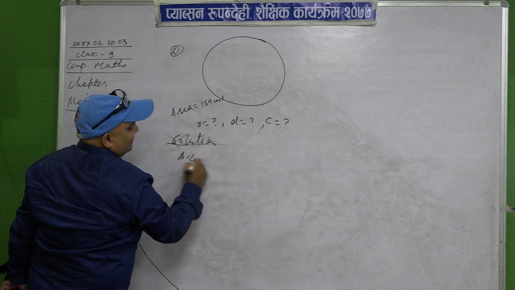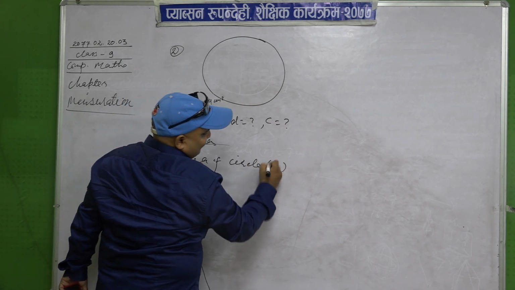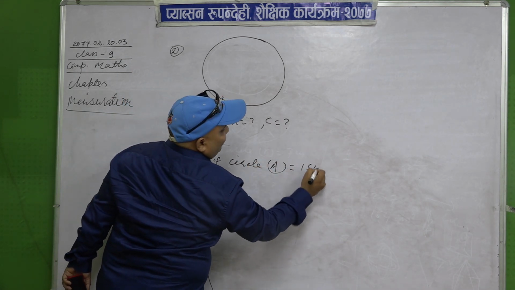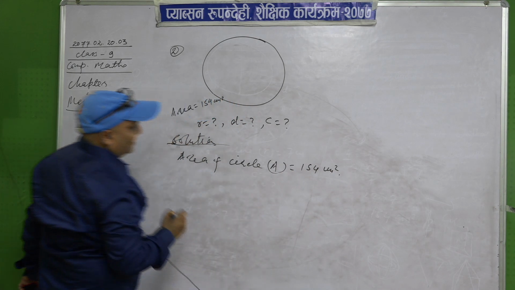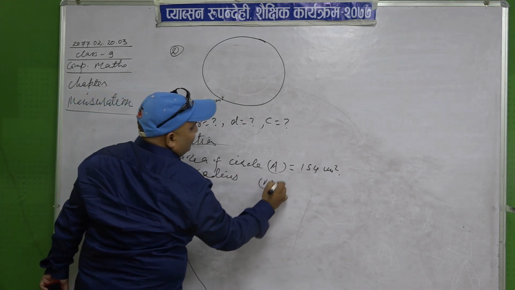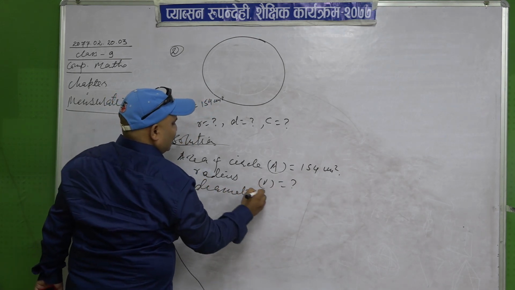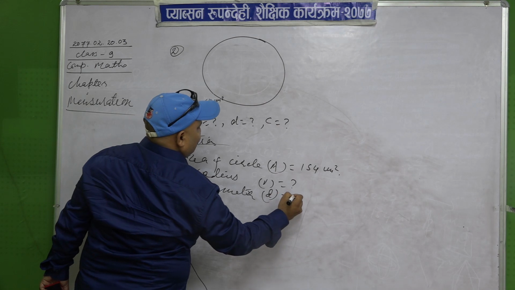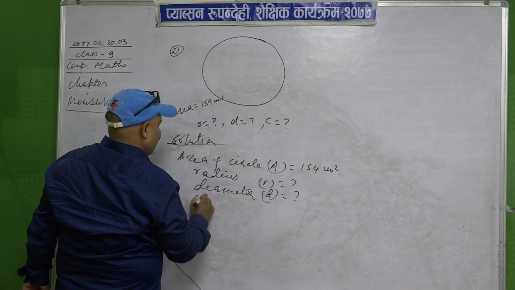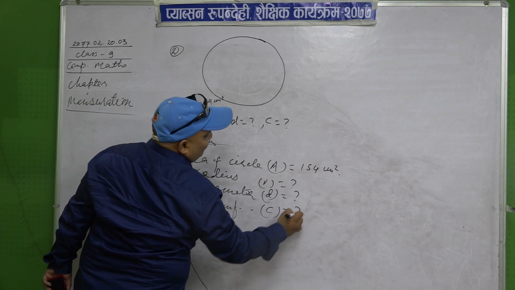Area of the circle A is given as 154 centimeter square. We have to find out radius, r is equal to what? Diameter, d is equal to what? And circumference, c is equal to what?